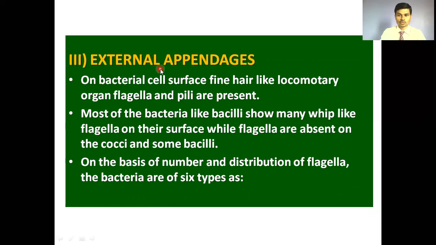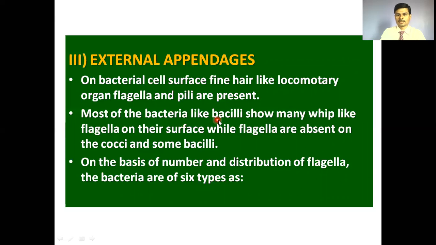Then next we move toward the last aspect of the ultrastructure of the bacterial cell, that is external appendages. On the bacterial cell surface, the fine hair-like locomotory organs or whip-like organs are called flagella, and hair-like organs are called pili or fimbriae.